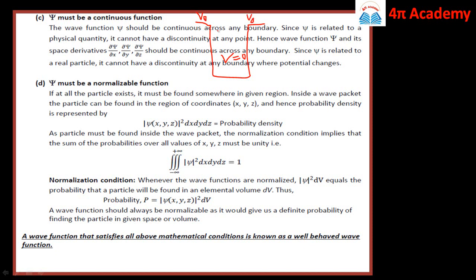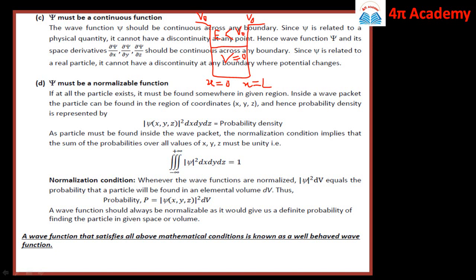Obviously this V0 is greater than the total energy of the particle. So at this boundary, if I define this one-dimensional potential well from the region x equal to 0 to x equal to L, then no doubt the motion of the particle is restricted in this finite potential well, but at this boundary there is